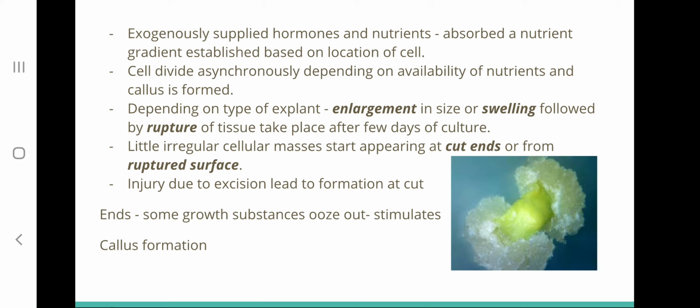So first of all, we can see irregular masses of cells start appearing from the cut ends of the explant or from the ruptured surfaces. The reason is that while we are cutting the parts, certain growth substances ooze out of these cut parts, and they can stimulate callus formation.